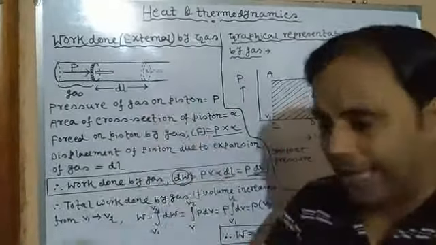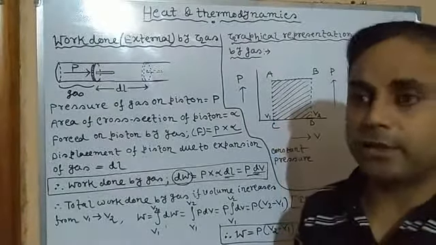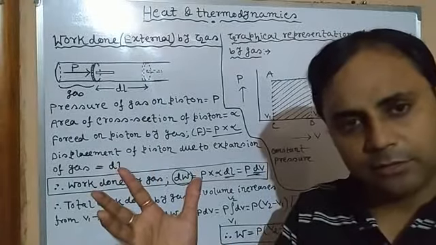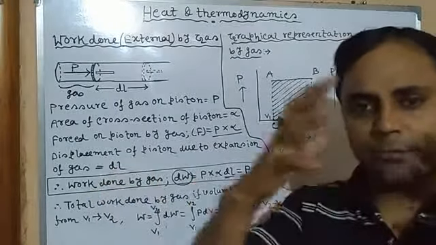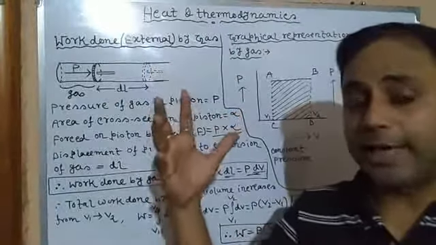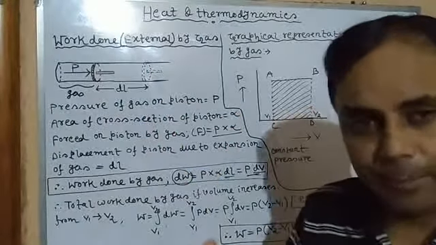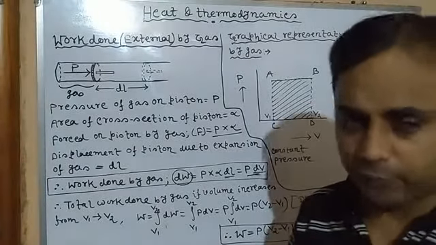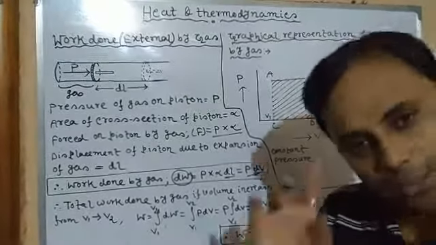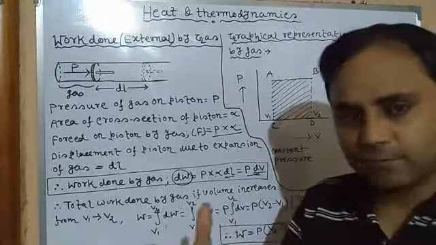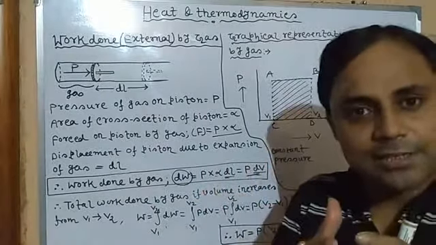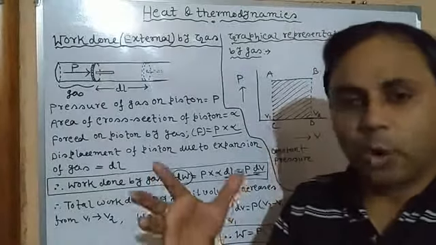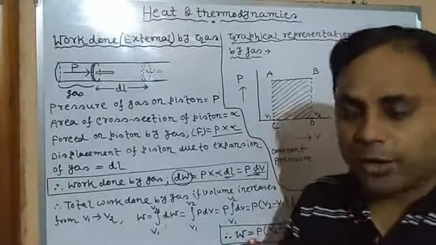Now what are the examples of work done on the gas? Work done by the gas we have already explained; its example is the bulging or inflating of a balloon. An example of work done on the gas is when we compress any gas, just like when we pump air inside the tube of a bicycle or car tire. This is called work done on the gas. During work done on the gas, its volume decreases, so it is called negative work done.